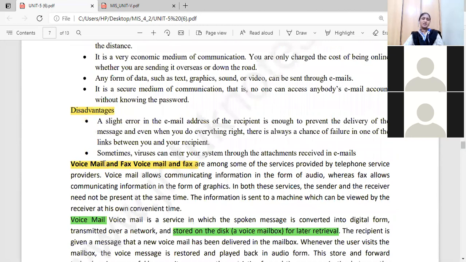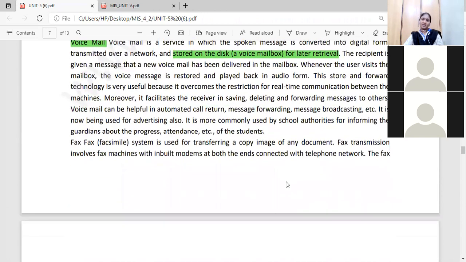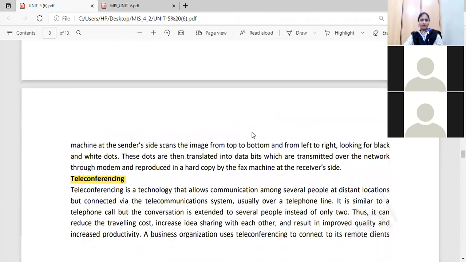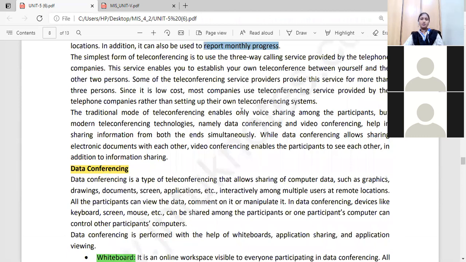Next, we discussed voicemail and facemail. What is the purpose of a voicemail? Whenever we use facemails, what are their purposes, and when can we share facemails with particular persons? What is meant by teleconferencing, and what is its purpose? Nowadays we are using video conferencing. What is the purpose of video conferencing? In the next class we will discuss data conferencing. What is the purpose of data conferencing? So with this, I am concluding the class.